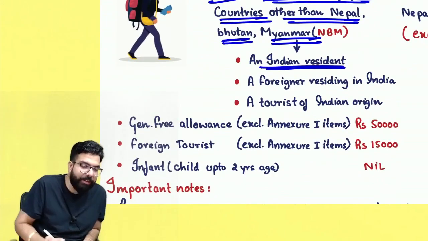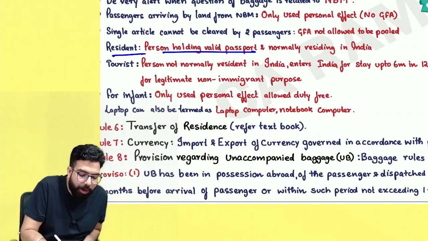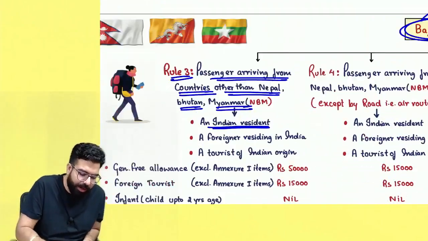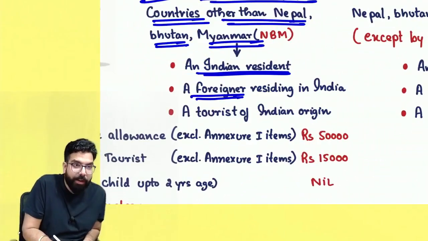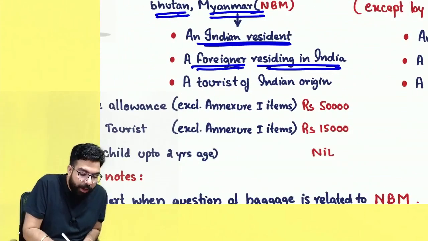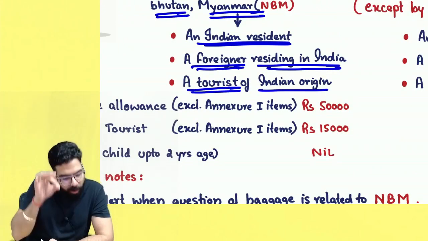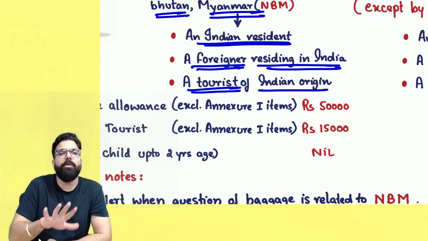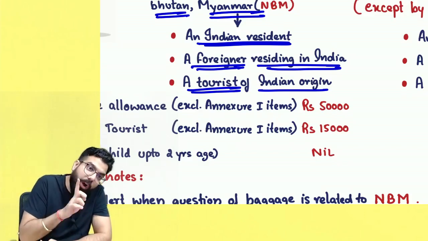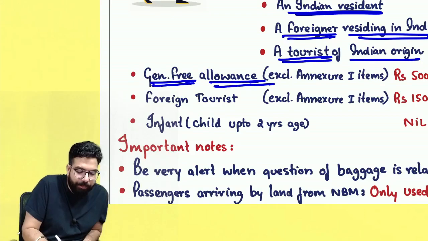Then if you are an Indian resident, who is an Indian resident? A resident is a person who is holding a valid passport and normally residing in India. So if you are an Indian resident, or a foreigner, a US citizen might be residing in India now, or you are a tourist of Indian origin, you have settled now in London but have come back to India for a tour, then always remember the general free allowance other than Annexure 1 items.